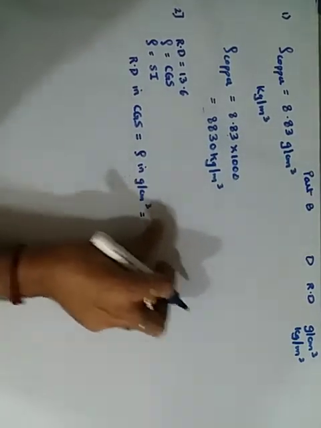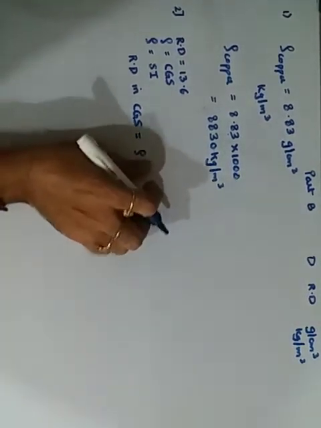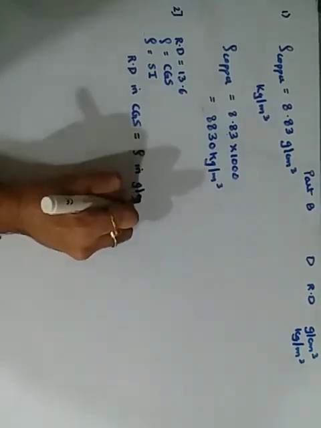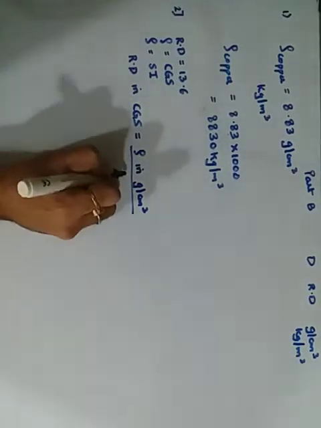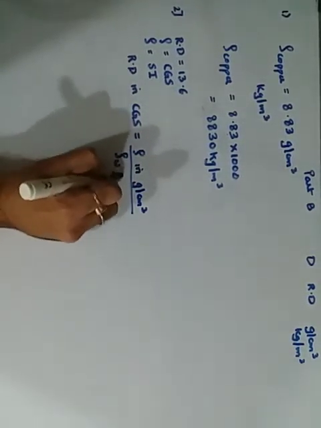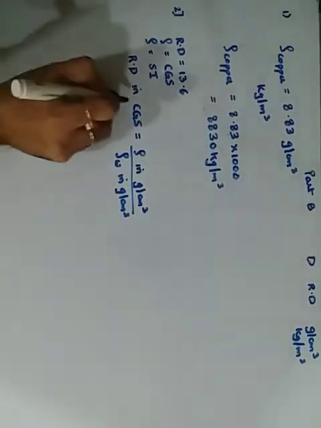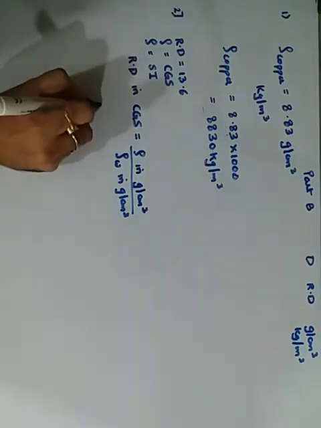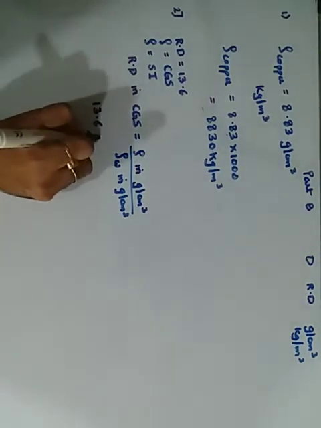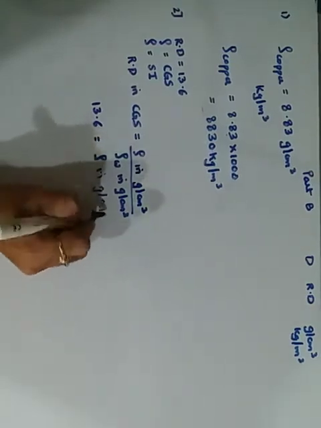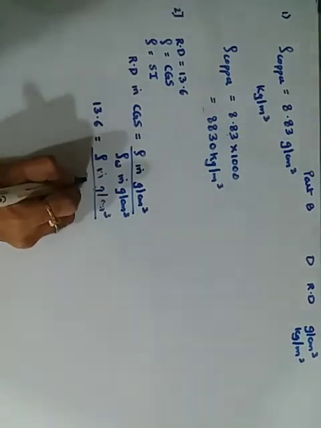Relative density in CGS system is density in grams per centimeter cube upon density of water in grams per centimeter cube. So if you substitute, relative density is given to be 13.6, you want density in grams per centimeter cube, and density of water in CGS is 1.